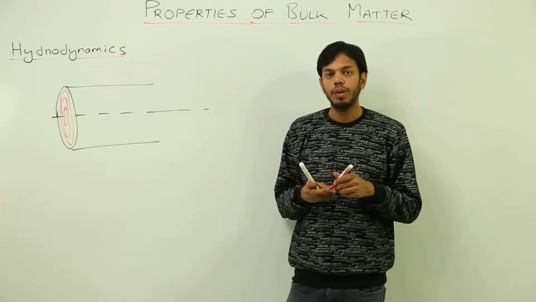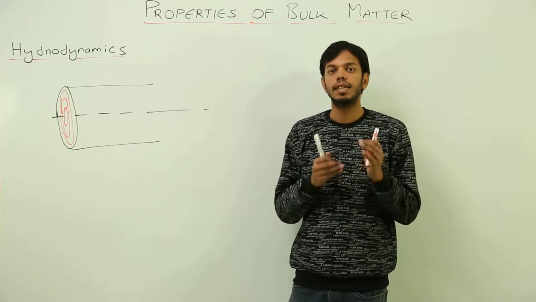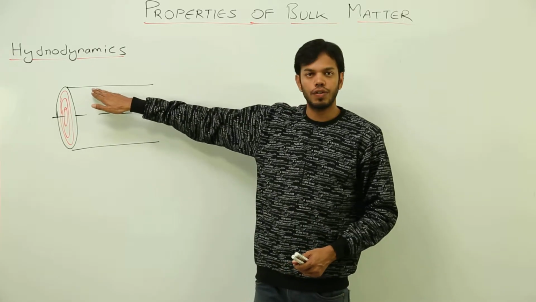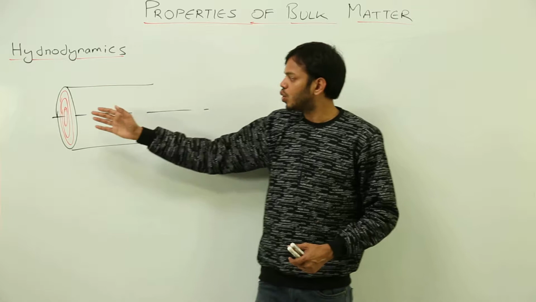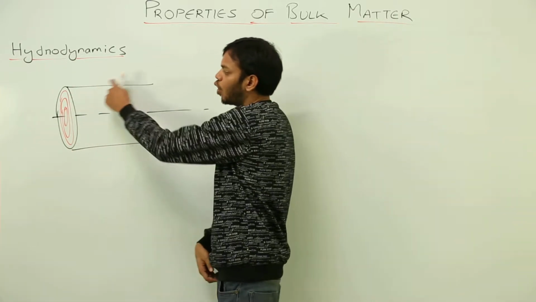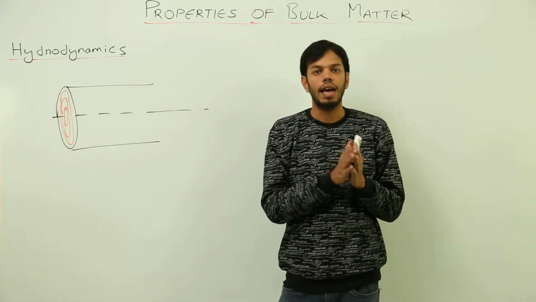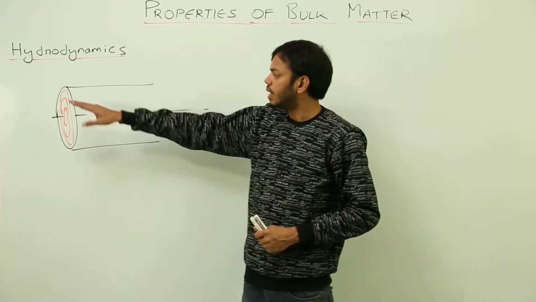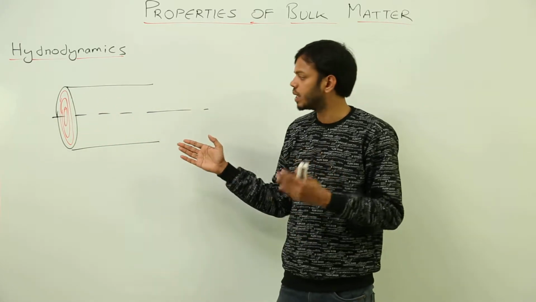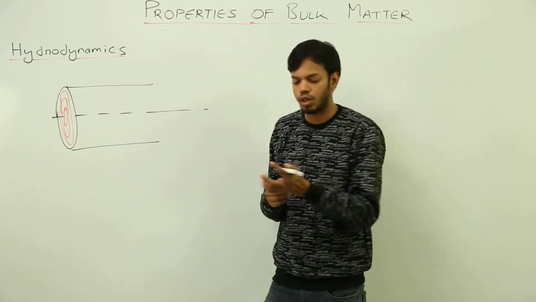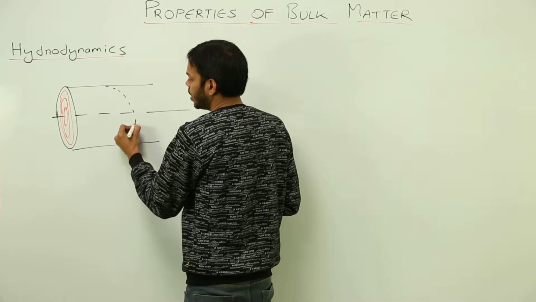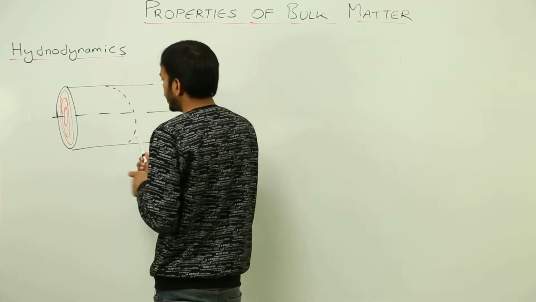The viscous force will be maximum where there is some stationary point in the tube, and that is at the surface of the tube, which is the inside surface. So the cylindrical layer of the fluid which is in contact with the wall of this tube will have minimum velocity, whereas the cylindrical layer at the center of this cylindrical tube will have maximum velocity.